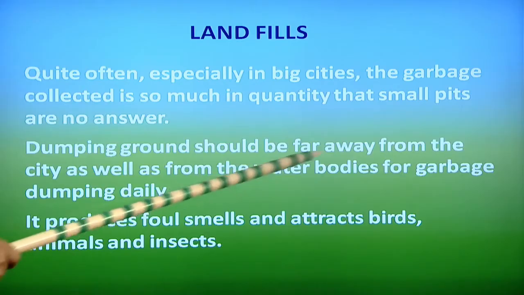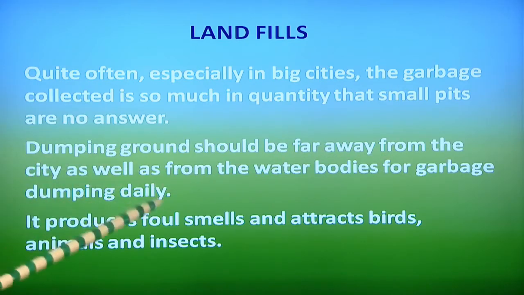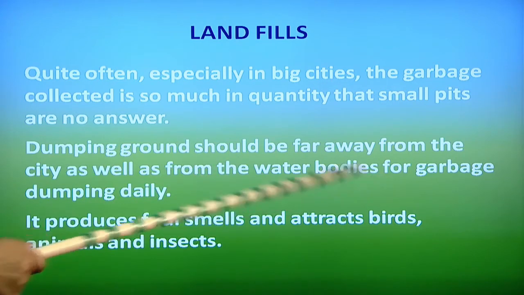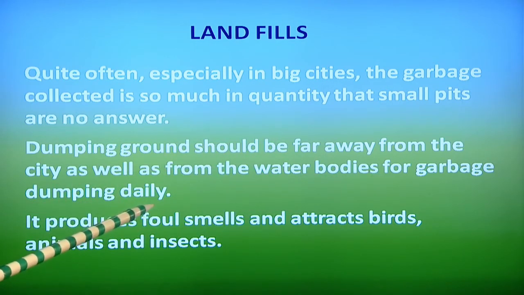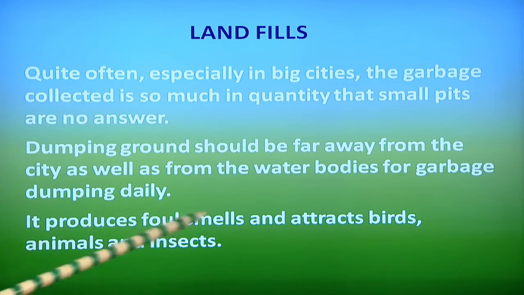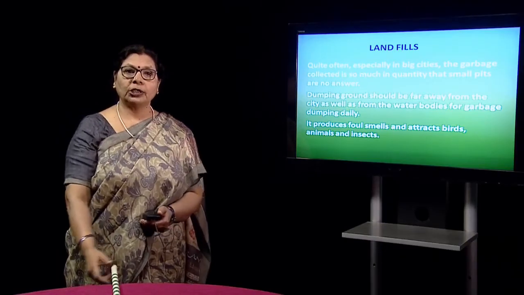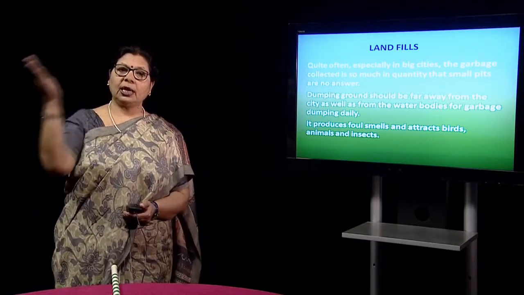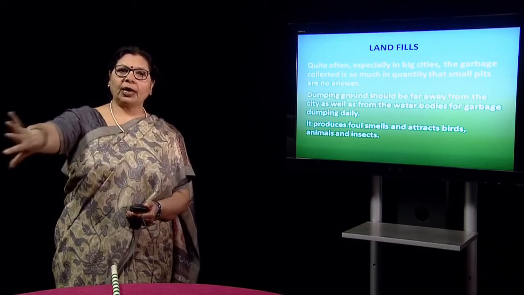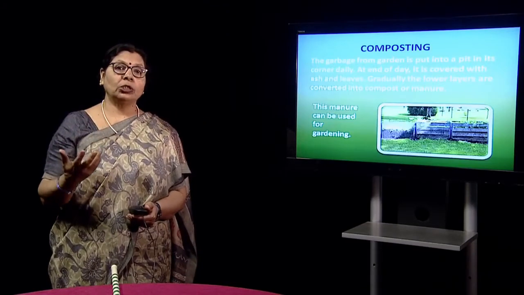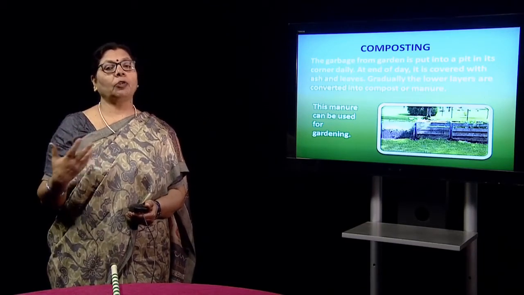Dumping ground should be far away from the city as well as from water bodies. Garbage dumping on a regular basis produces a foul smell, attracts birds, animals, insects and can cause a lot of pollution. So residential areas and dumping ground should be far apart, but this is not the solution. We need to think again and again what should be done.